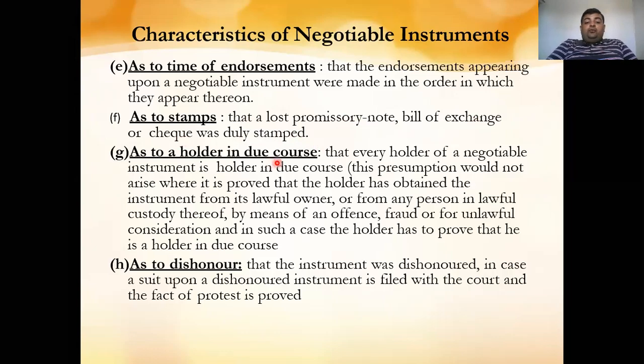As to the holder in due course, it means that every holder of a negotiable instrument is presumed to be a holder in due course. Holder in due course means, if a person has the negotiable instrument, he can use that negotiable instrument, and he is the holder and the owner of that negotiable instrument in due course. This presumption would not arise where it is proved that the holder has obtained the instrument from its lawful owner or from any person in lawful custody.